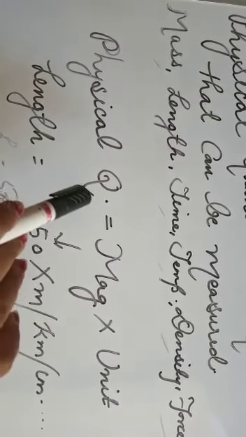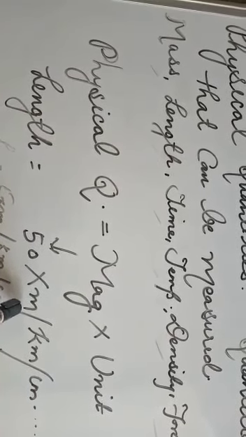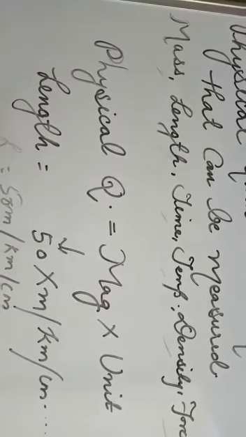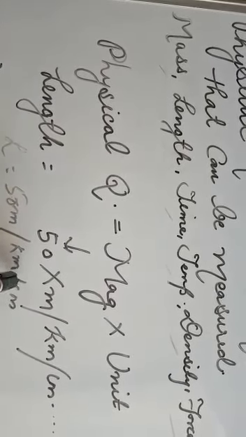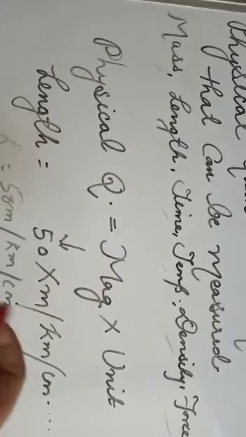Now, what is magnitude? What is unit? Magnitude means the numerical value of that particular physical quantity, and unit is the value in which that particular physical quantity is expressed. By using that general formula, let us take physical quantity as length. Its numerical value is 50 and its unit, we know the unit of length is meter, kilometer, centimeter. Therefore, length is equal to 50 meter or kilometer or centimeter. By this formula we have many values of the physical quantity.